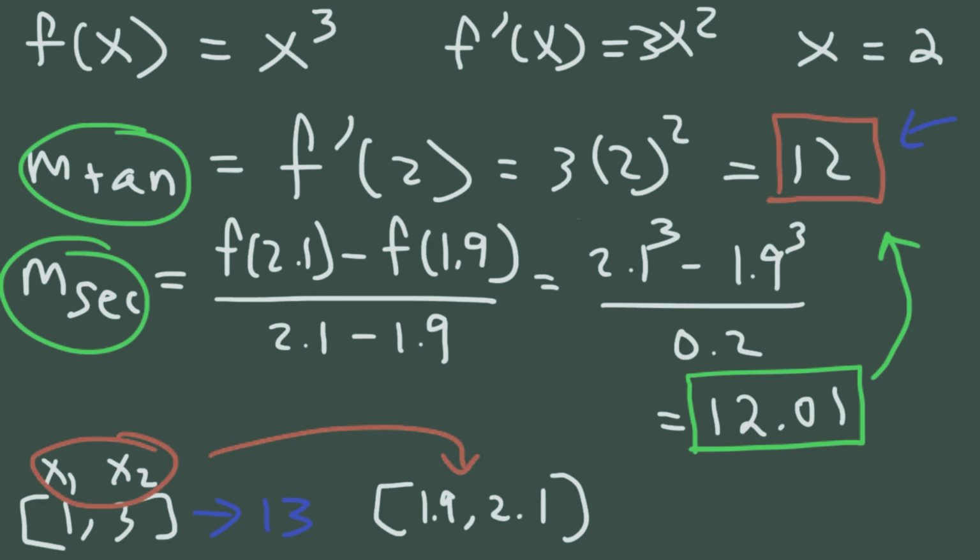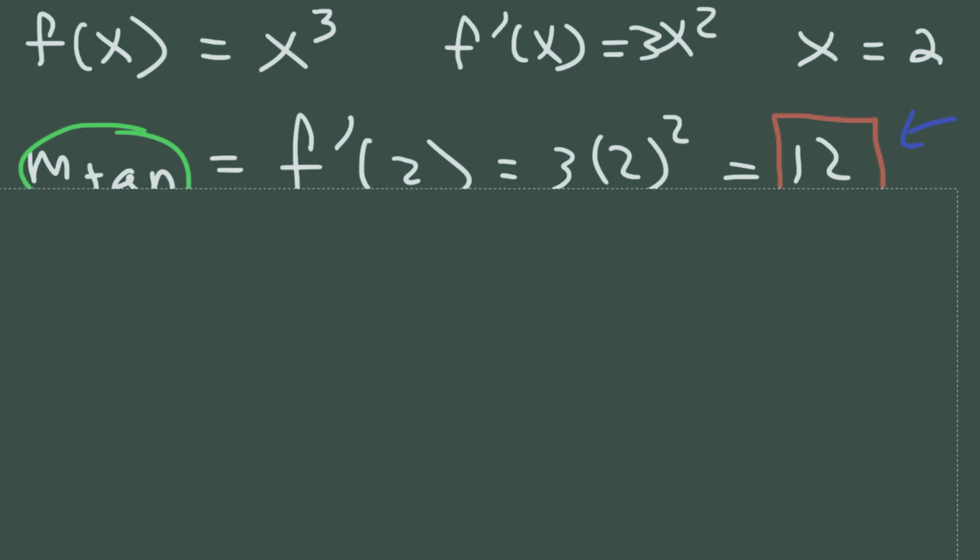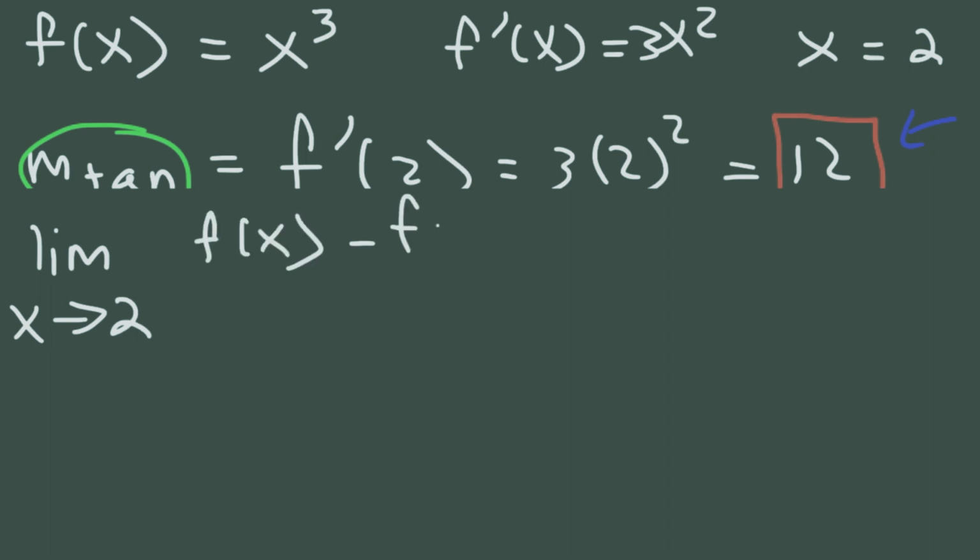Now, what was that something that helped us to evaluate a function as x gets closer and closer to some value? If you remember, it's limits. So we need to incorporate a limit expression with some sort of rate of change that looks like this. So let's use limits to evaluate the slope of the tangent line. So x is going to approach 2. And it's going to be f of x minus f of 2 over x minus 2.